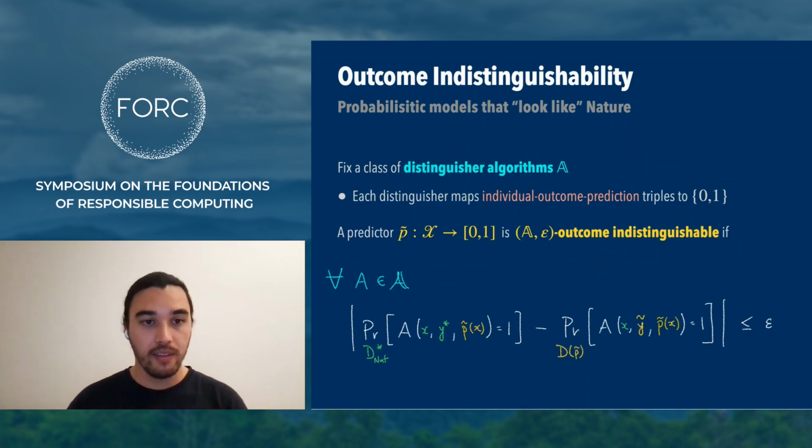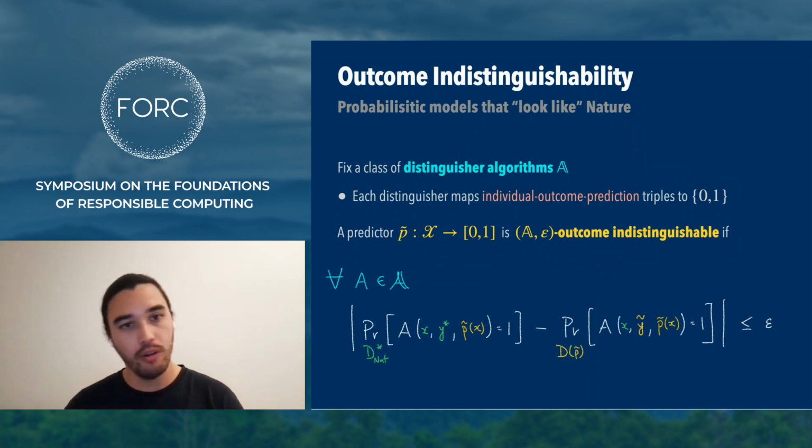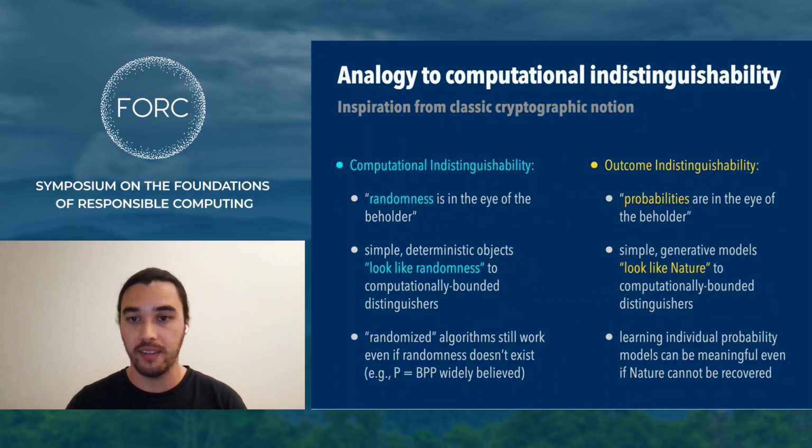And so in this definition, note that in both cases, whether we're sampling from nature or from the model distribution, we only allow the distinguisher to look at the prediction according to p tilde, not according to nature. In the paper, we explore variants of this definition, and we'll get into some of them next.